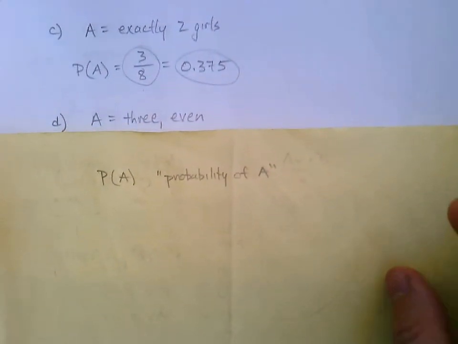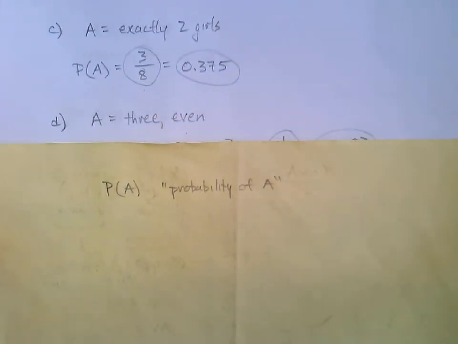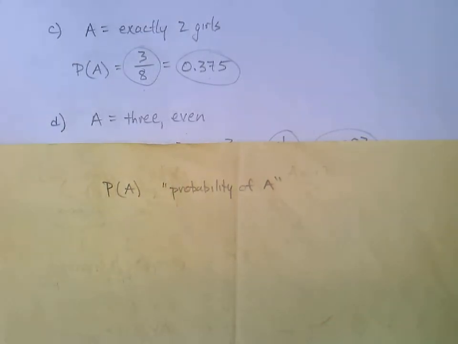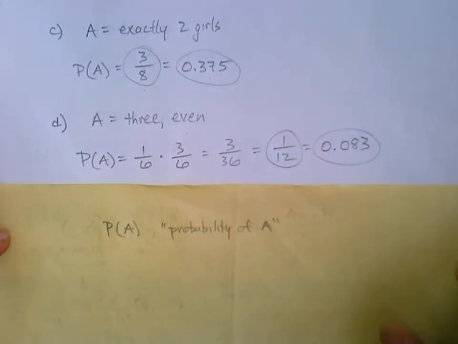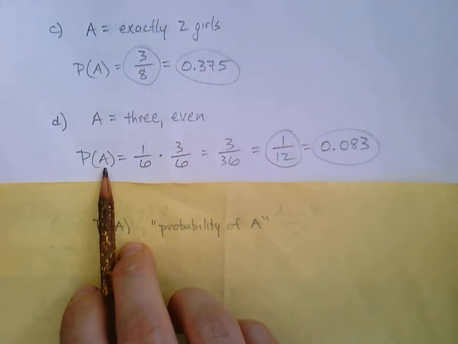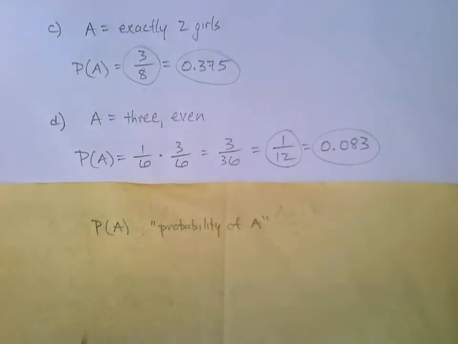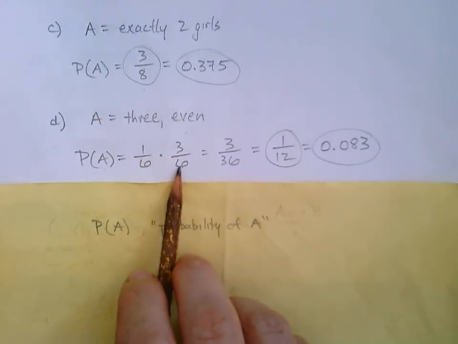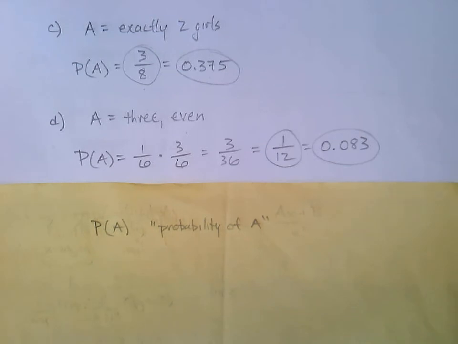We can sort of describe event A like this. We get a 3 first, comma, even. So let's think this through, and I'll just show you my work here and then talk us through it. So the probability of A. If you have two components like this, we look at the probability of each one and we multiply them.